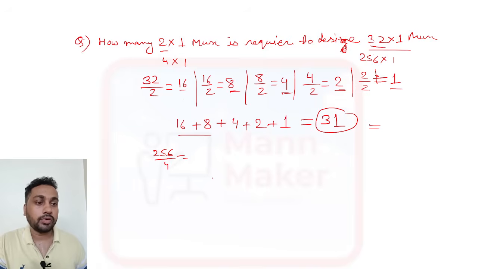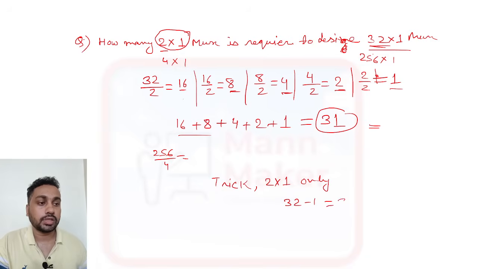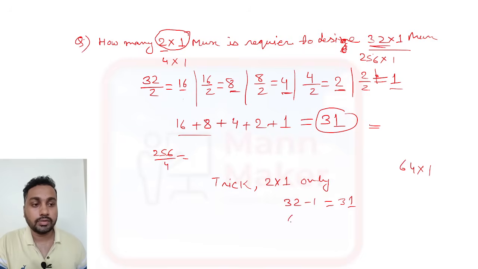Okay, and one more trick is there here for 2-to-1 muxes only. If they ask any question using 2-to-1 muxes to design any kind of multiplexer, you just need to do, if they have asked 32, 32 minus 1 is 31, your answer. Suppose they ask how many 2-to-1 multiplexers are required to design a 64-to-1 mux, then 64 minus 1 is 63, your answer. It is applicable only for 2-to-1 muxes. Apart from that you need to follow this method.